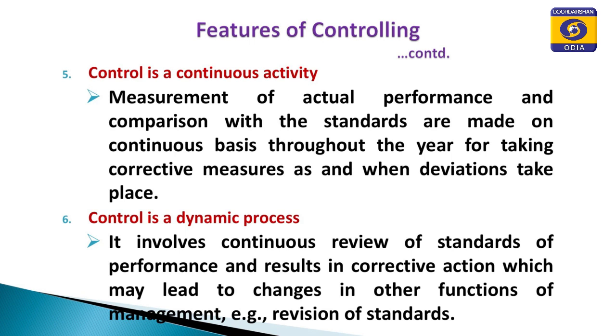Control is a continuous activity, in the sense that as and when work progresses, the controlling function also goes side by side. Daily we measure the actual output of workers and compare it with the daily production target, and we find out deviations. In this way the system continues throughout the year. Measurement of actual performance and comparison with the standards are made on a continuous basis throughout the year, throughout the month, for taking corrective measures as and when deviations take place.